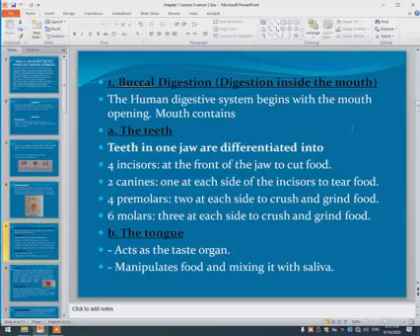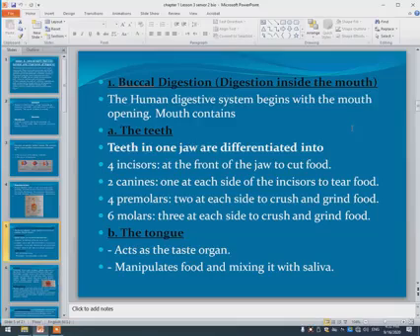Digestion number one: inside the mouth. The human digestive system begins with the mouth opening. The mouth contains, number one, the teeth. Teeth in the upper and lower jaw are differentiated into types. We have four incisors in front of the jaw, whose function is cutting food into small pieces.